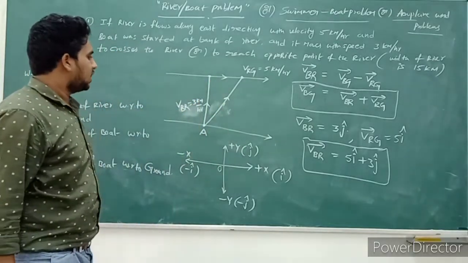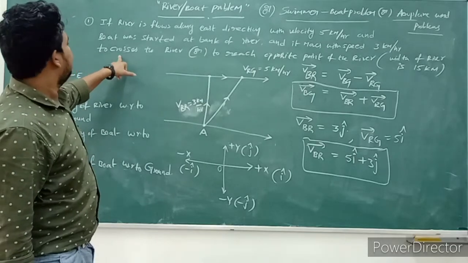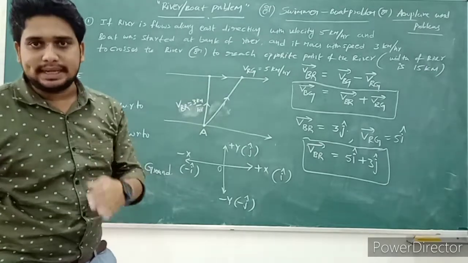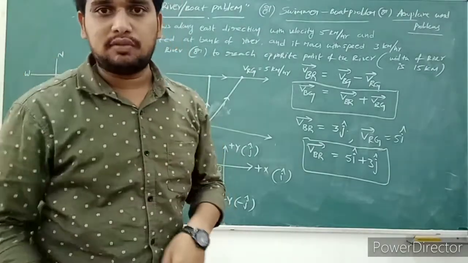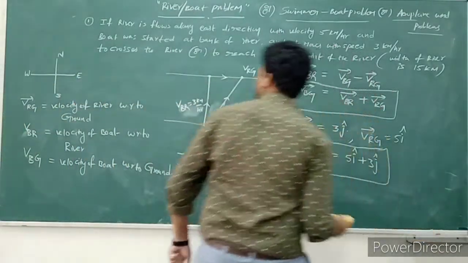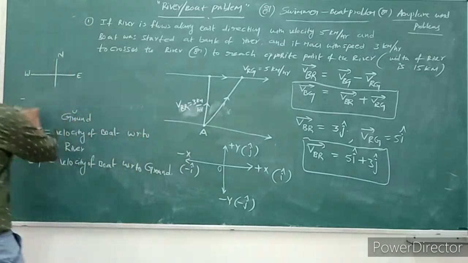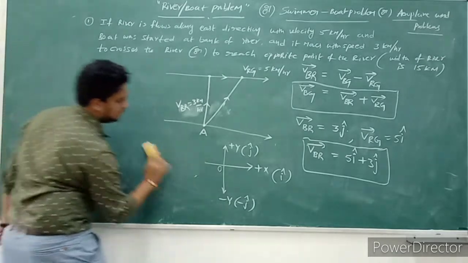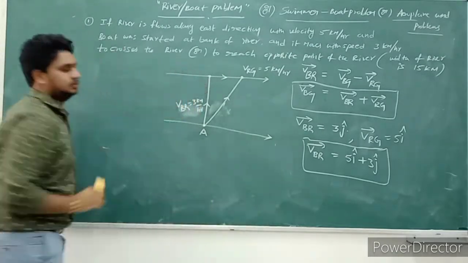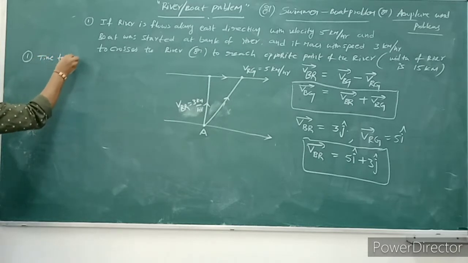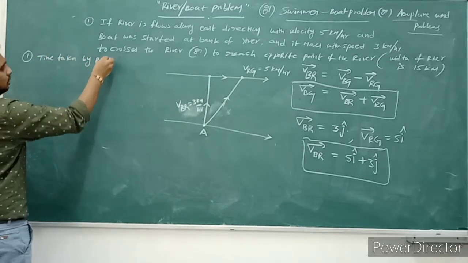So this is the thing. From this, what do we need to find? First one: how much time does the boat take to cross the river, or how much time is taken to reach the opposite bank of the river? Is it or not? So how do we find that time? Simple. First question: time taken by boat to cross the river.